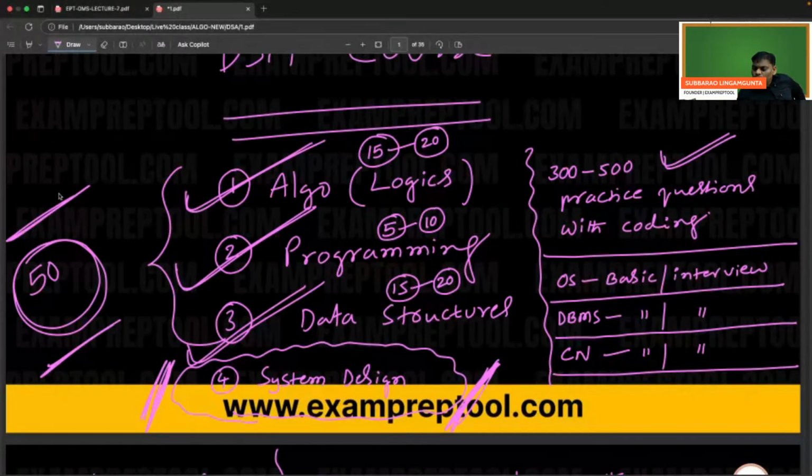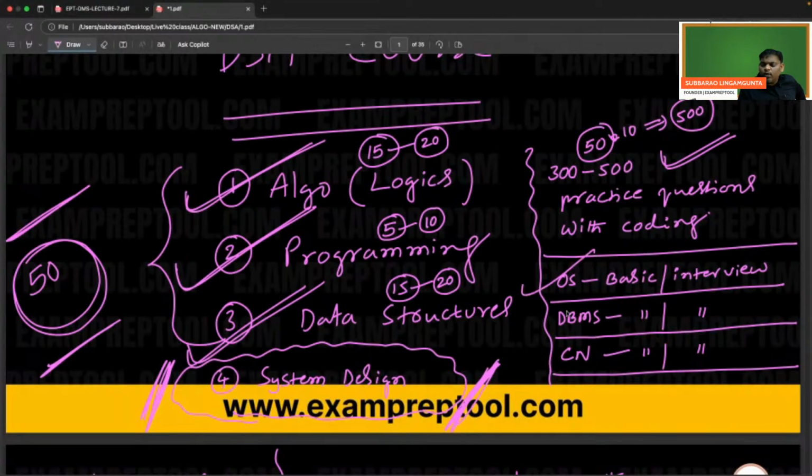Add one more 50 days for practice. Every day practice 5 problems, or every day 10 problems. If you practice 10 problems a day for 50 days, 500 problems will be over. So 50 days for getting the concepts, and 50 more days for the practice. If you do that, you will be very good in DSA.